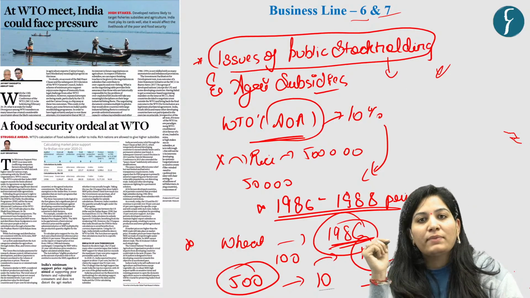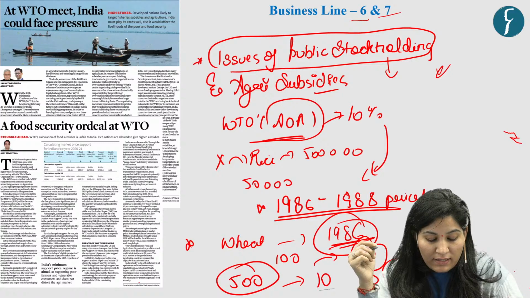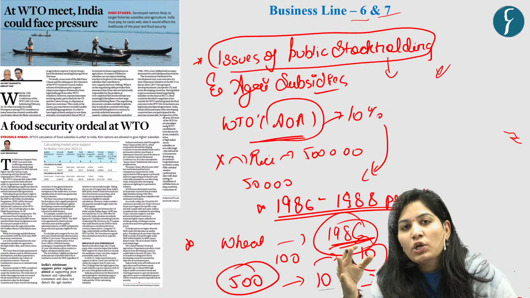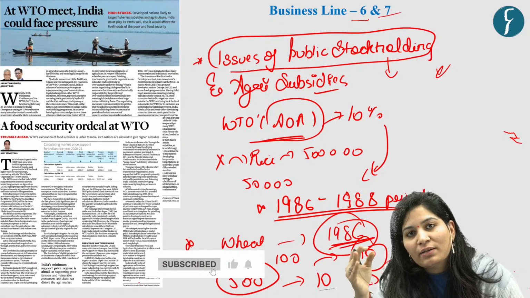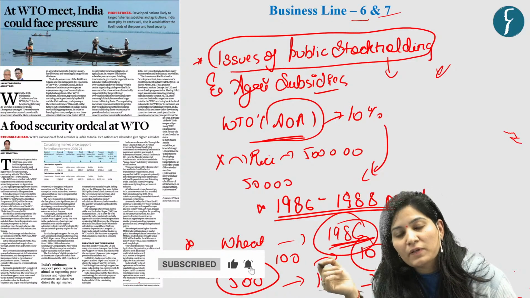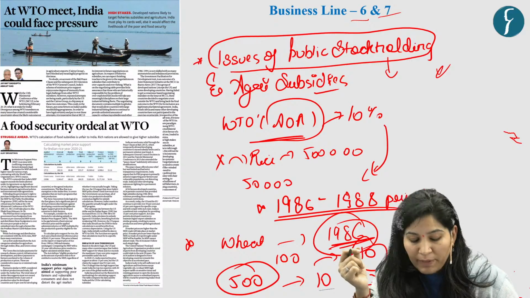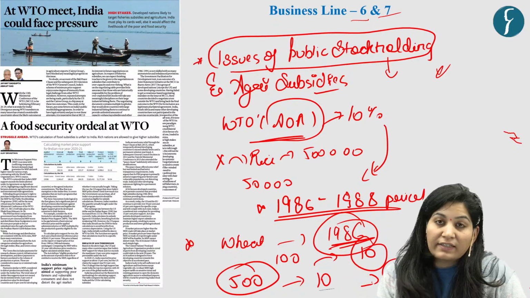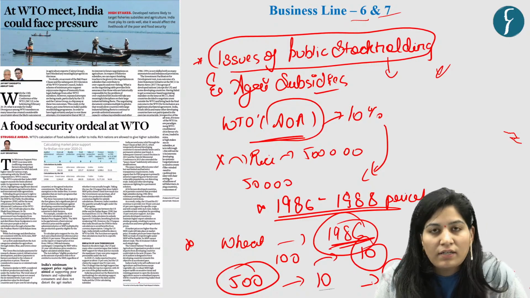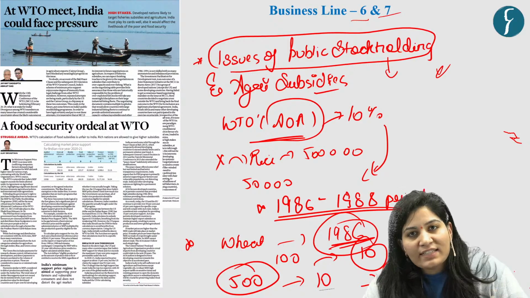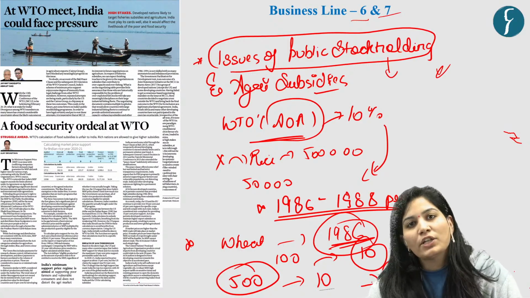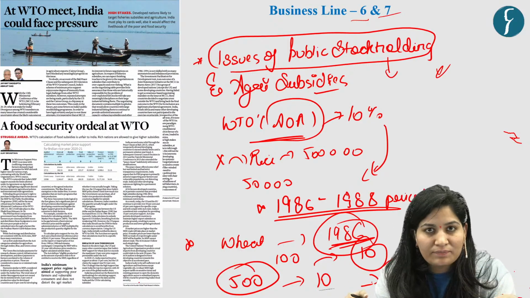Now, the problem is that WTO members cannot export food grains even for non-commercial humanitarian purposes. Why? Because they termed grains under this public stock holding as subsidized grains.